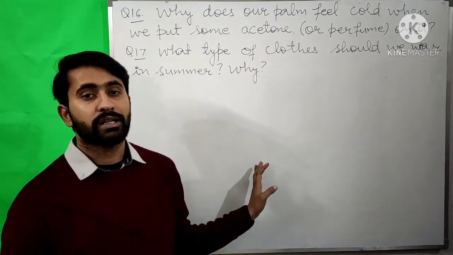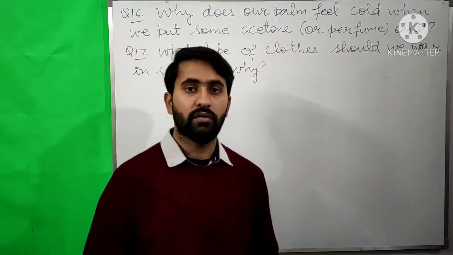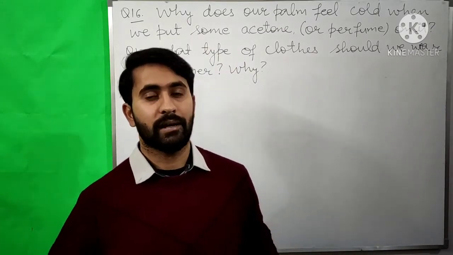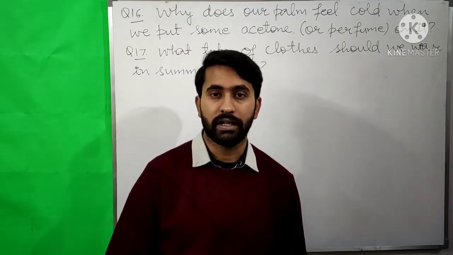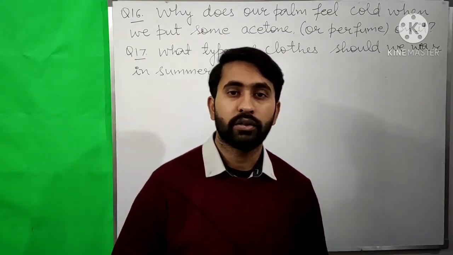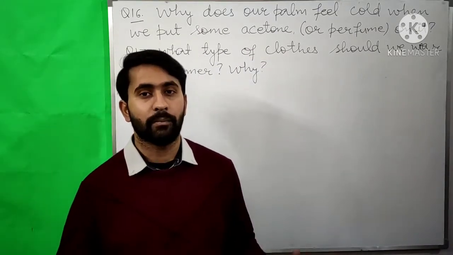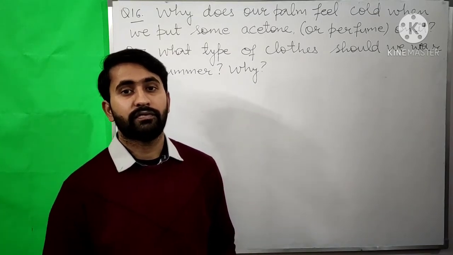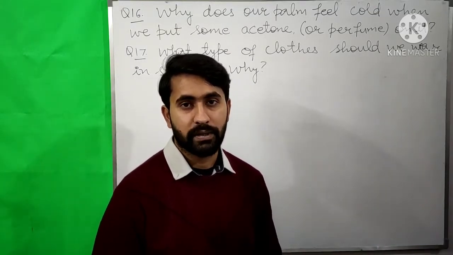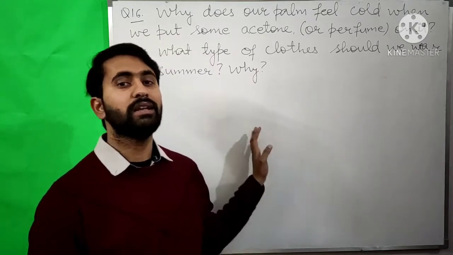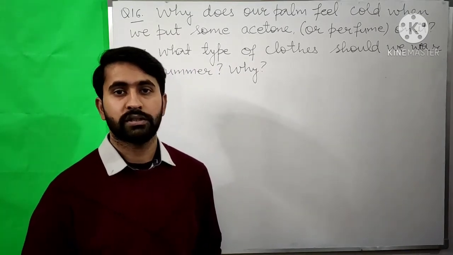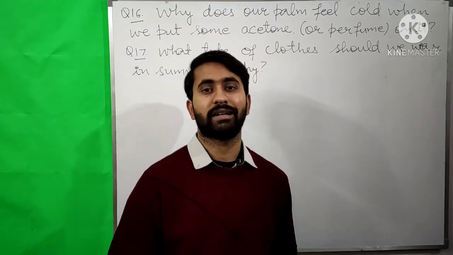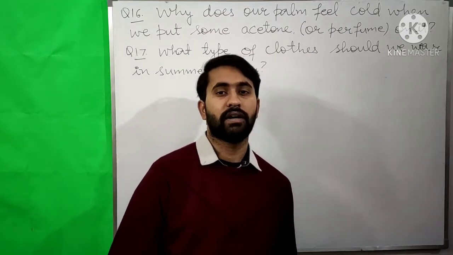Now cotton is a good absorber of water, so it quickly absorbs the sweat and exposes that sweat to the air, due to which it starts evaporating, and faster evaporation takes place, due to which we feel cool. So we should always wear cotton clothes during the summer so that the rate of evaporation remains faster.